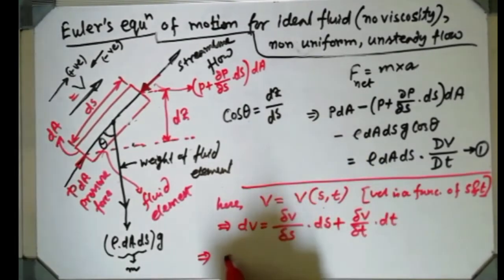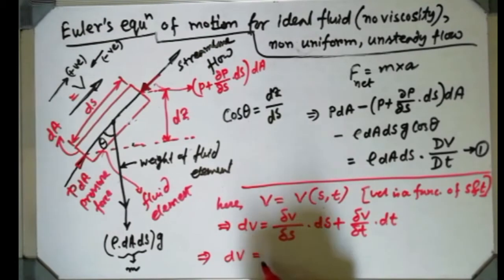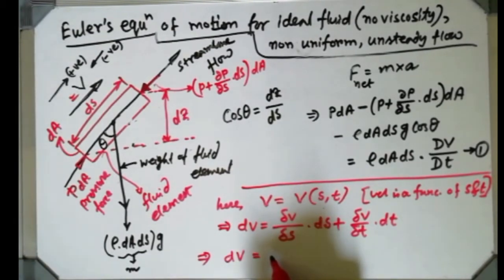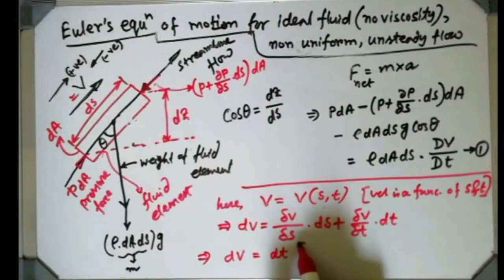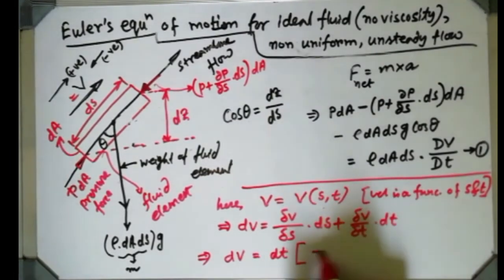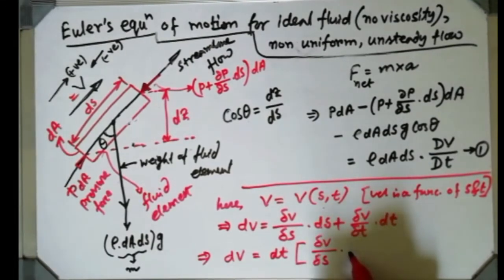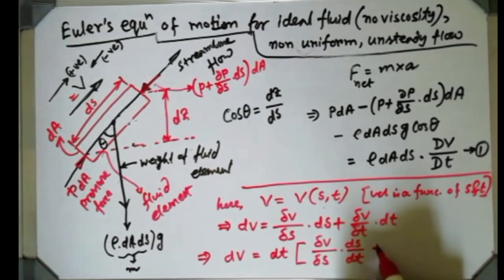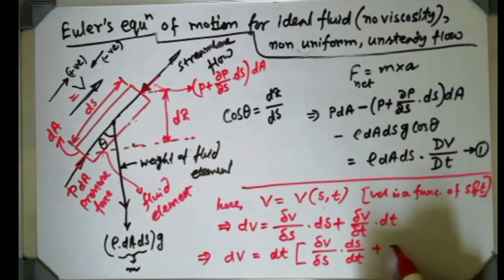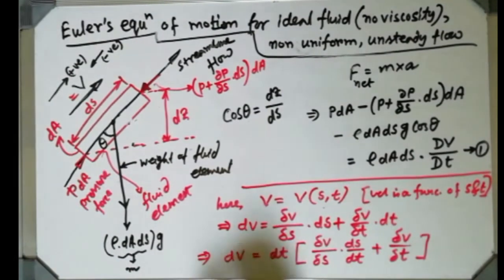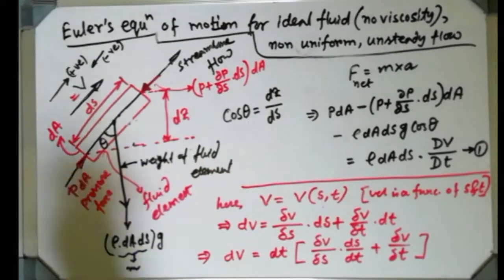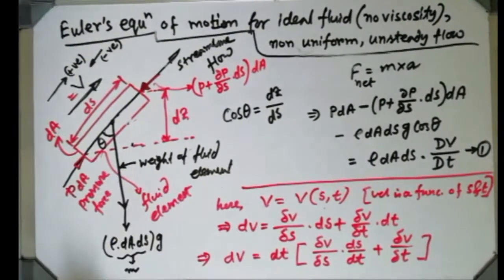Okay, so dv, if I write it like this, and by force I am putting a dt common over there, then what will be the change? Del v del s, here it will be ds dt plus del v del t, isn't it? Just dt has taken a simple common, nothing else, so there is no space.